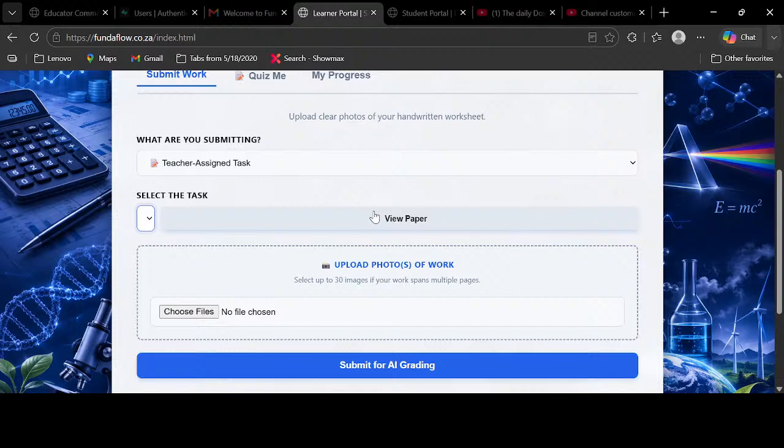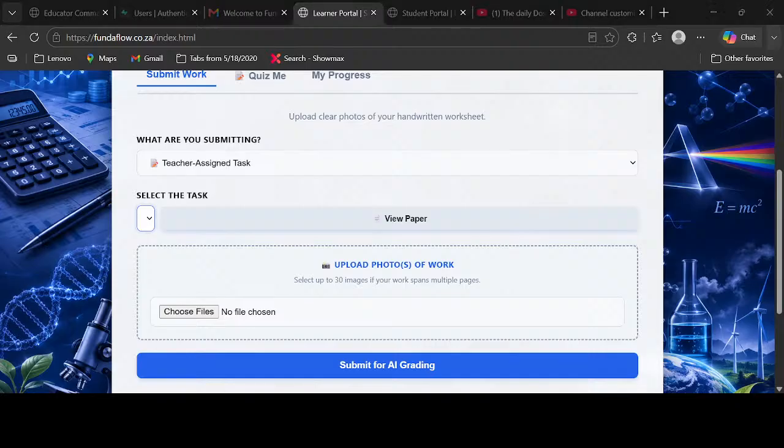Let's say when you're writing in your book, when you say question 1, you write question 1, finish. Question 2, you write question 2, you write question 3, and so on. You take all those pictures at the same time. If there are 5, you take 5. If 4, you take 4. Then you click them all and say submit. After submitting, it's going to tell you it is grading you. After it has graded you, I will see where you're struggling so that I will know exactly how to structure the lesson for Monday.